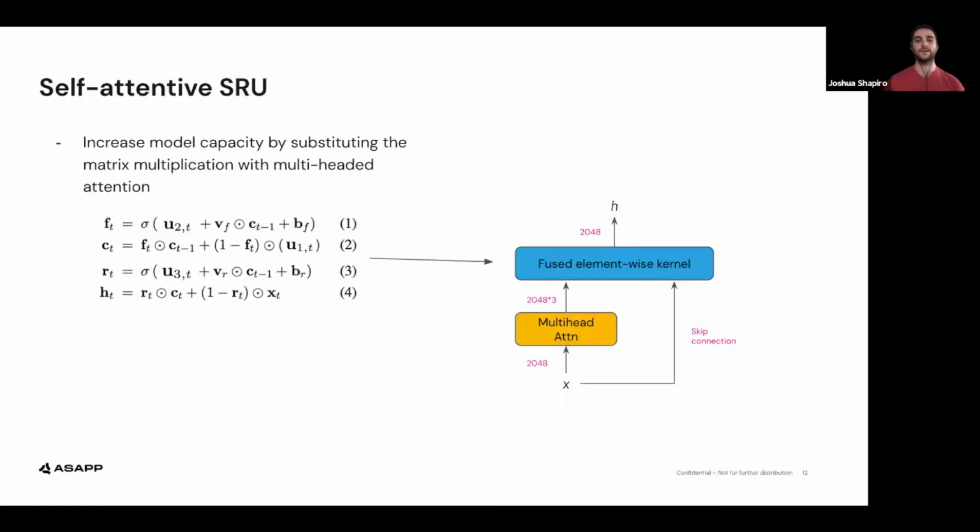Our variation to the SRU is a simple one. We simply replace the matrix multiplication used to compute U with the typical multi-head attention mechanism. This increases model capacity while providing faster speed compared to a transformer architecture. I'll now hand it over to Q to talk about experiments and results.